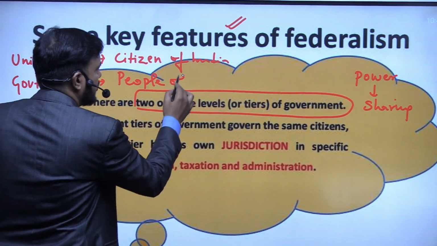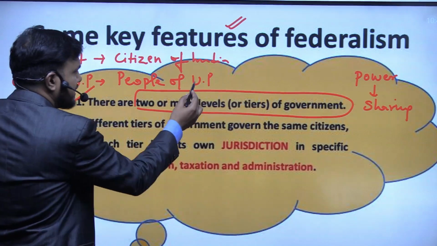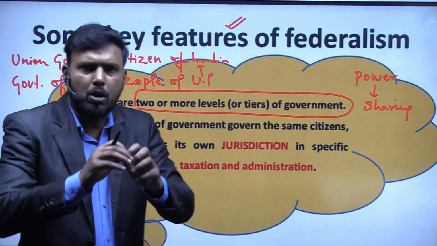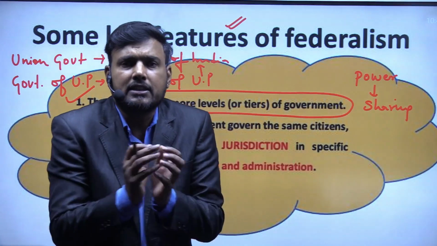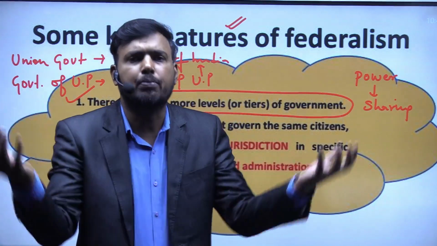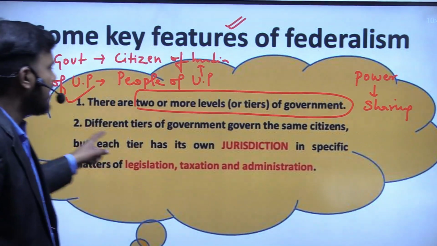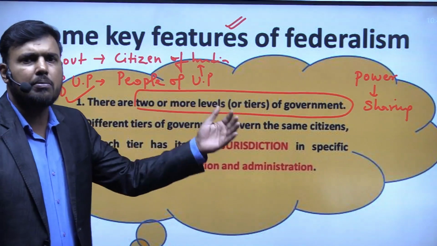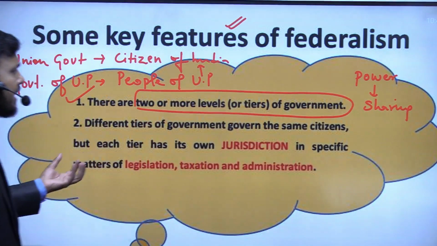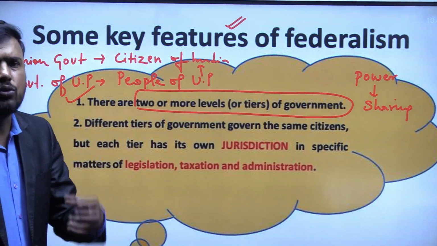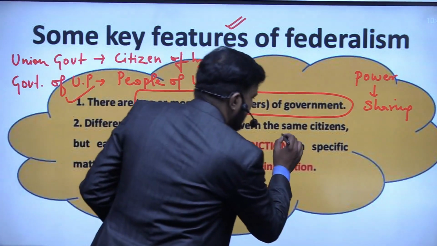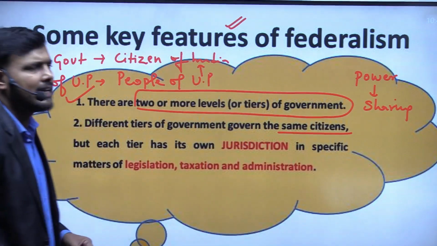The population of UP is an essential part of the population of this entire country. So we can conclude that both the union government and the state government, when making rules, regulations and policies, implement these policies on the same citizens.